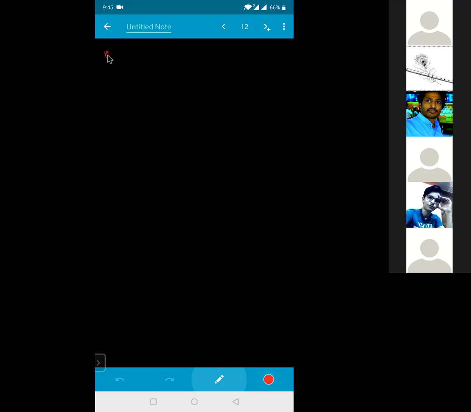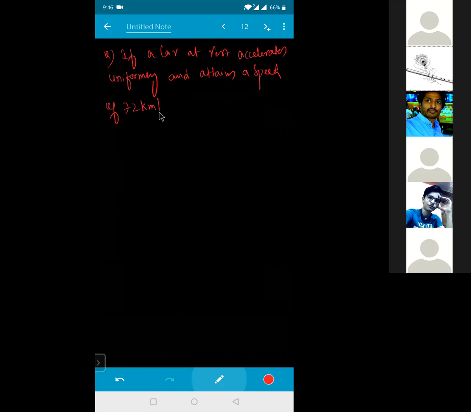So this question: if a car at rest accelerates uniformly and attains a speed of 72 kilometer per hour in 10 seconds, then it covers a distance of dash.